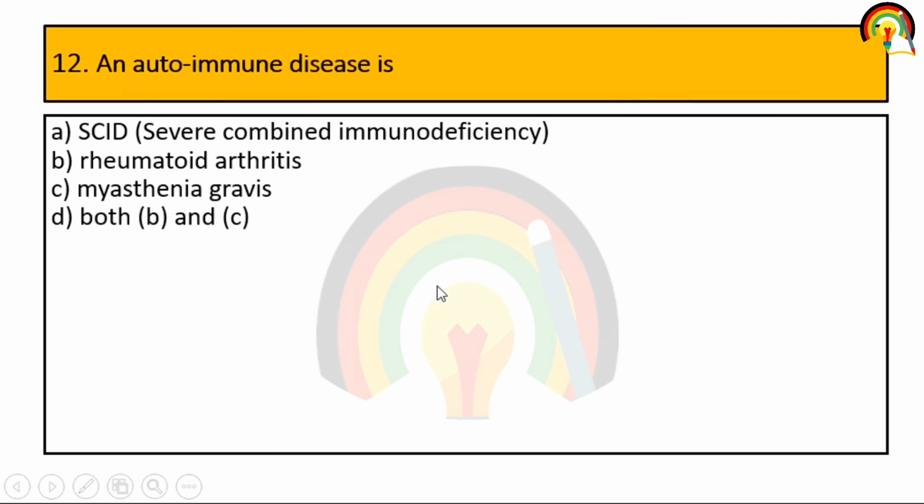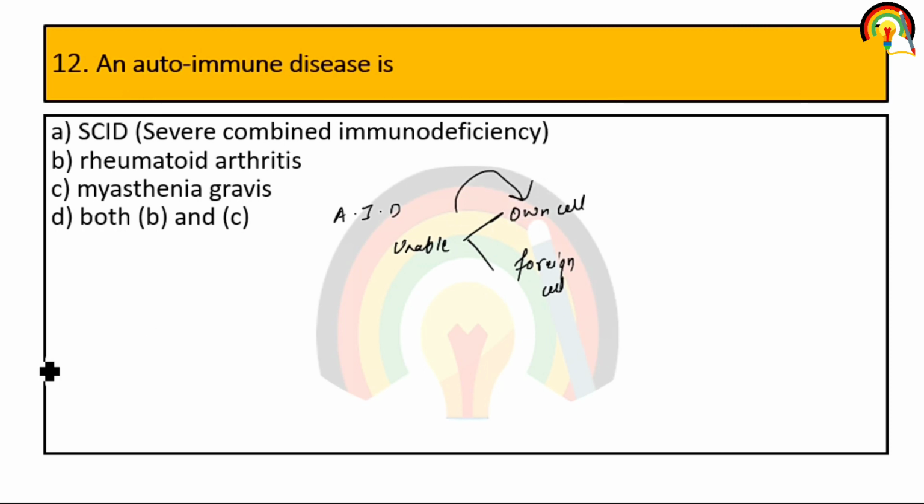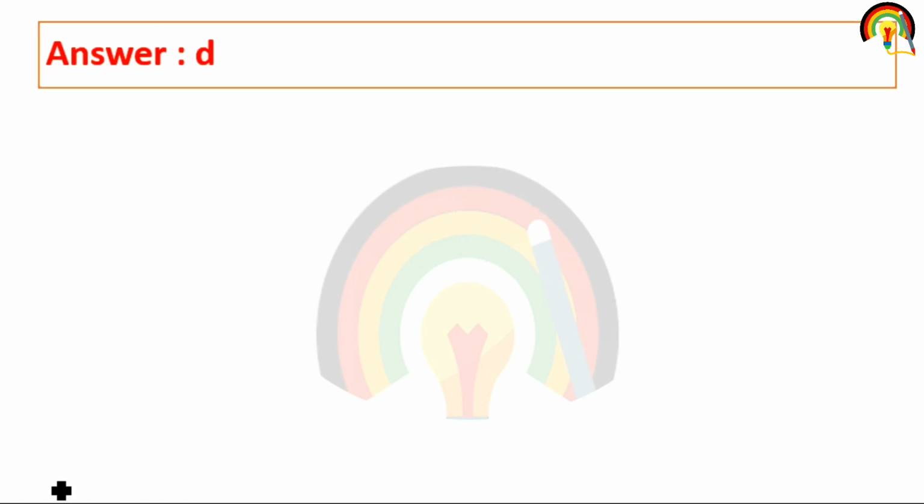Next one. An autoimmune disease is. So what is an autoimmune disease? When our body is unable to differentiate between its own cells and foreign cells, and our immune system attacks its own cells, that is called autoimmune disease. So rheumatoid arthritis and myasthenia gravis are both autoimmune diseases. So the correct option is both B and C.